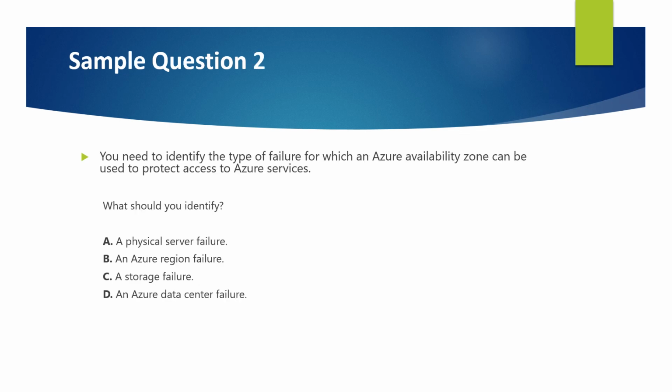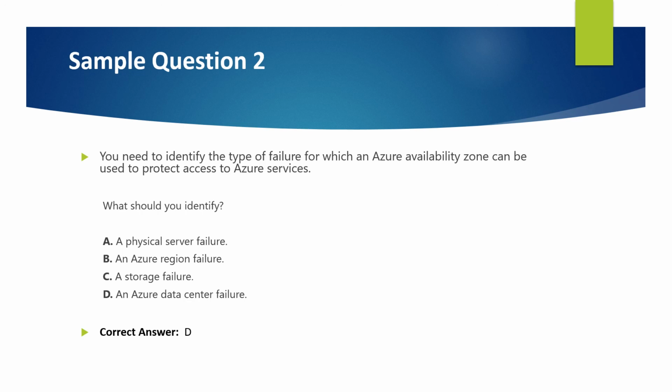Second question: you need to identify the type of failure for which an Azure availability zone can be used to protect access to Azure services. What should you identify? Options are a physical server failure, an Azure region failure, a storage failure, an Azure data center failure. So the correct answer is an Azure data center failure.